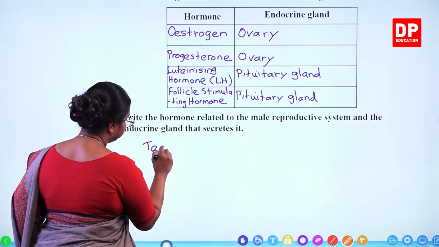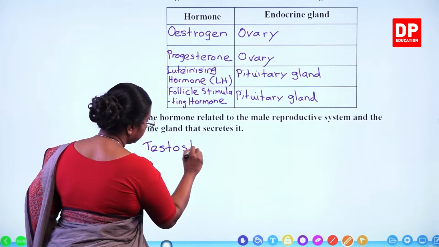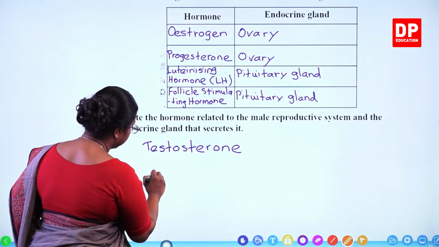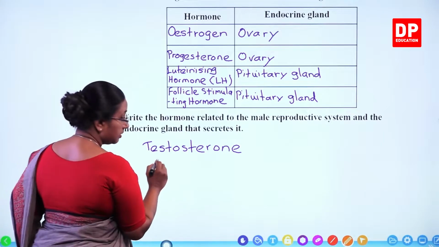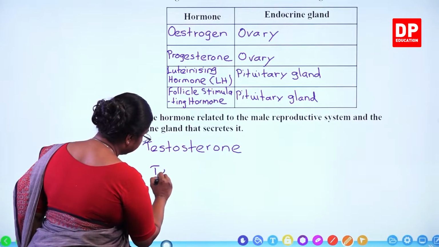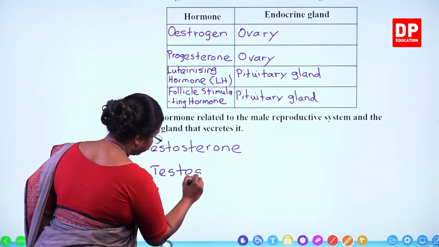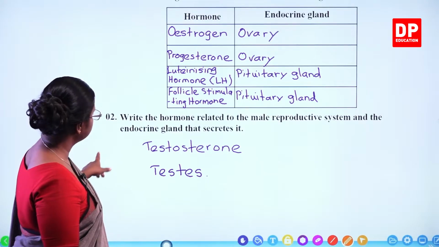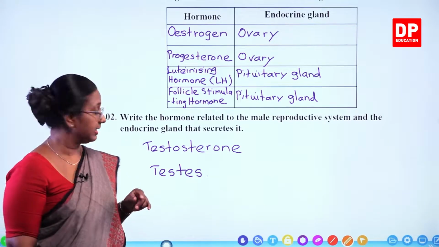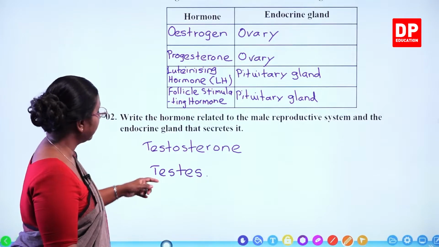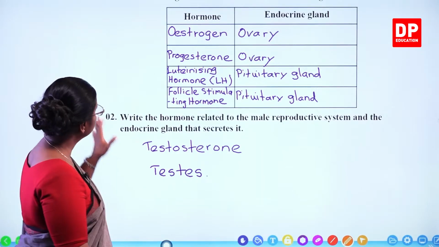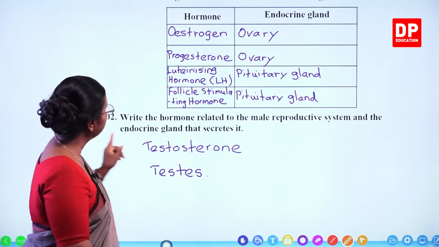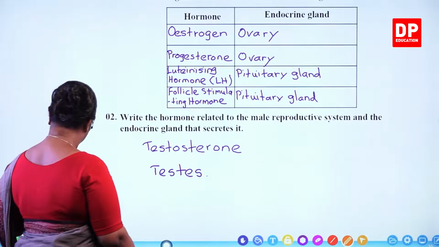Testosterone, and that is secreted by the testes. So write the hormone related to the male reproductive system and the endocrine gland that secretes it, testosterone, and by testes. So I am sure students you have answered this correctly. With that, I will move on to the next question.